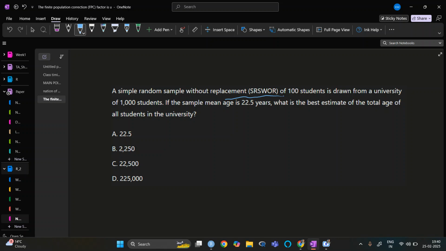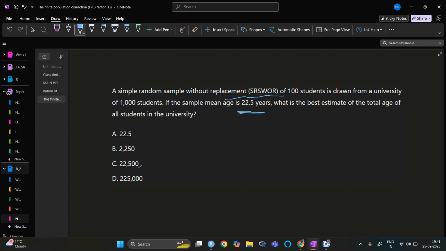So for the population total, we have N multiplied by the sample mean. So the sample mean is 22.5, and 22.5 multiplied by 1000 will be 22500.